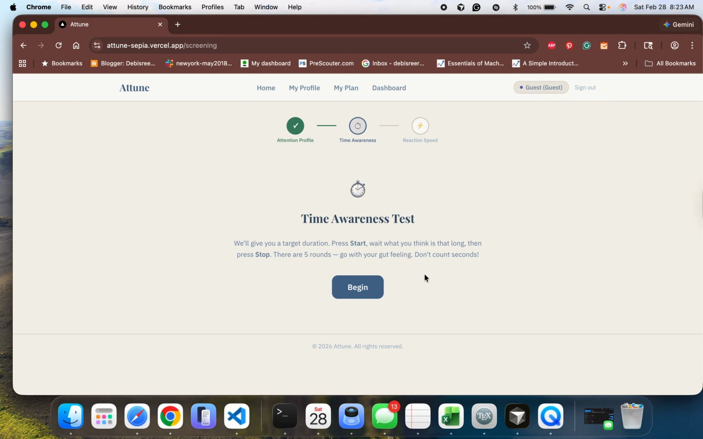Next one is very important, the time awareness test. Once you begin it, you will see that it will give you a clock, and it asks for certain time spans, let's say 5 seconds. So internal clock and actual clock may be different, your time perception may be different. It just tries to catch how your internal time perception looks and how drifted that is from the reality. So let's begin it.